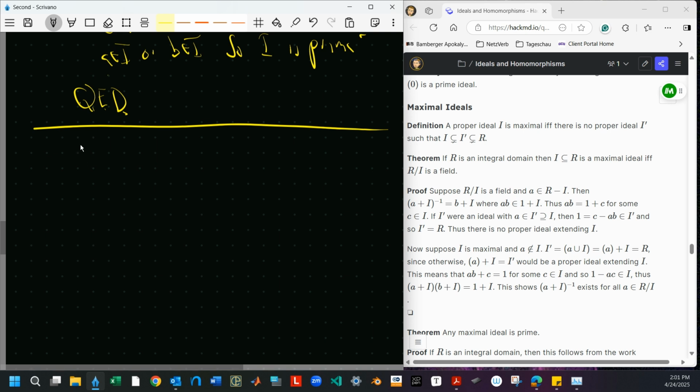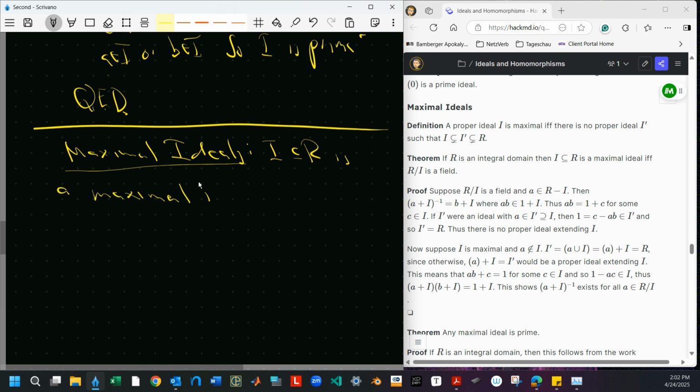Okay, so the next thing up is maximal ideals. So I subset of R is a maximal ideal, again, I think I'm just pretending everything's commutative with unit here, right?